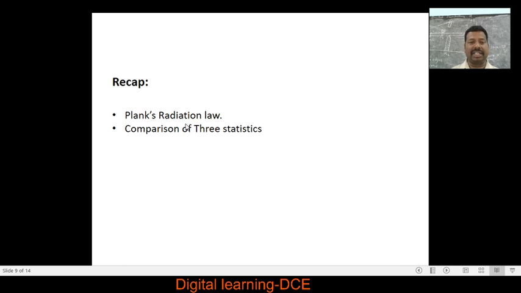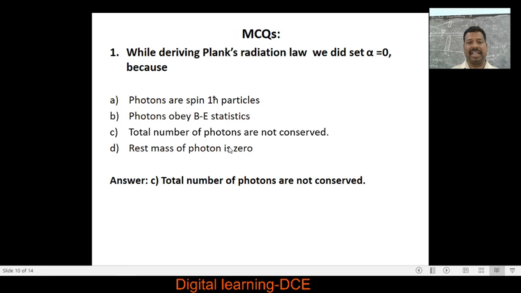Recap of this session. From this session, we came to know how to derive Planck's radiation formula by using BE statistics or BE distribution. And next, the comparison of the three types of statistics: what are the similarities and differences between MB statistics, BE statistics and FD statistics.